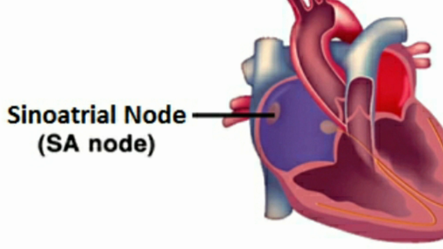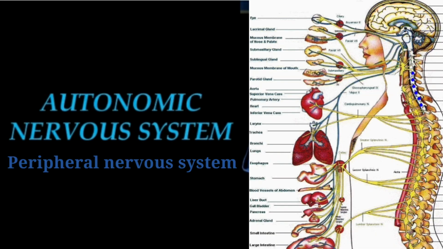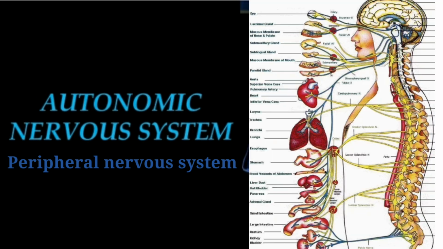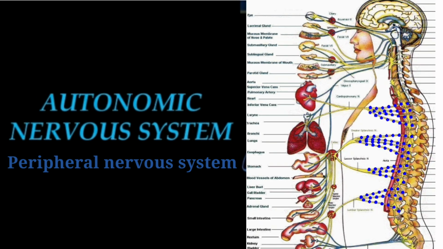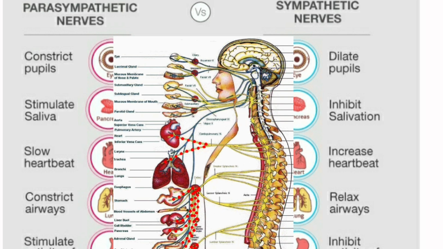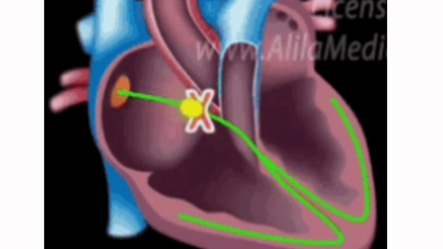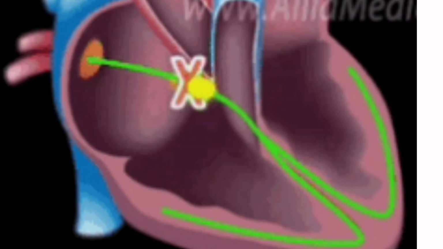The sinoatrial node is regulated by the autonomic nerves of the peripheral nervous system. We all know, children, the peripheral nervous system includes parasympathetic and sympathetic autonomic nerves, which send signals to the sinoatrial node to accelerate or to slow down the heartbeat rate.